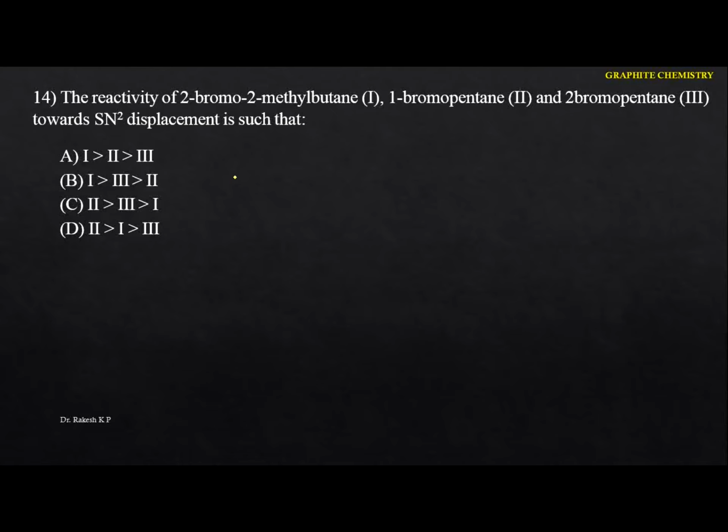2-bromo-2-methyl butane. This is the structure here. So this is the 2-bromo, this is the Br, and again we are having a methyl, and the butane. This is the structure, that is the first one.